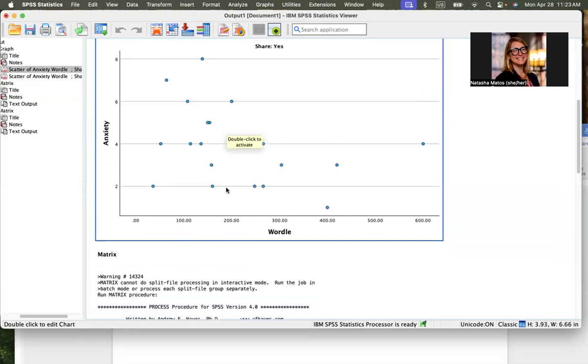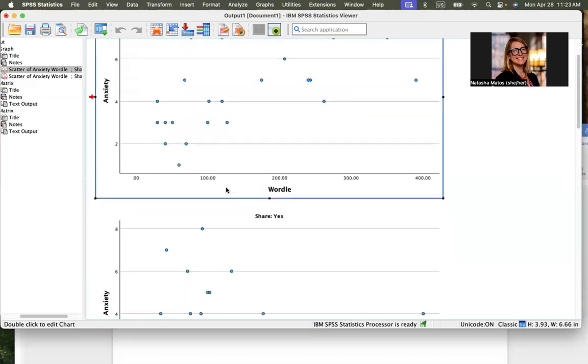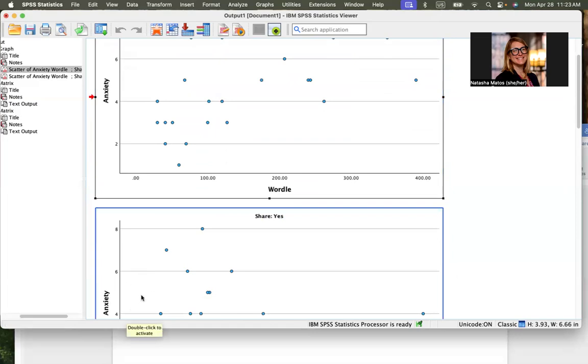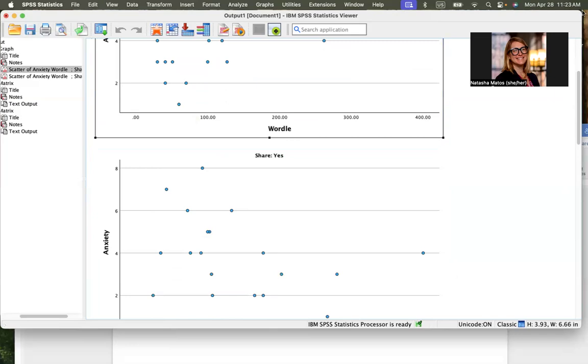And you can think about why that might be. There could be different explanations for that. But what this shows is that whether or not folks had to share did actually have an effect on whether their anxiety went up the longer it took. Okay, so that is the moderation. I think rather than doing one super long video, I'll stop here and then show you a separate video for the mediation.